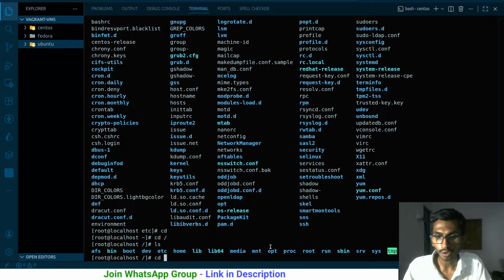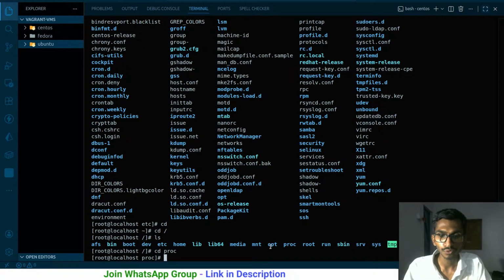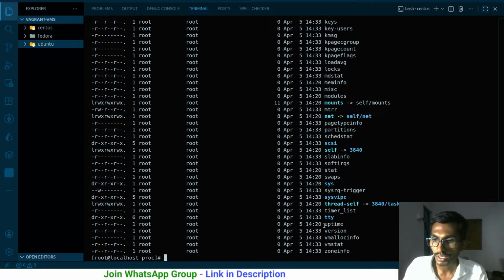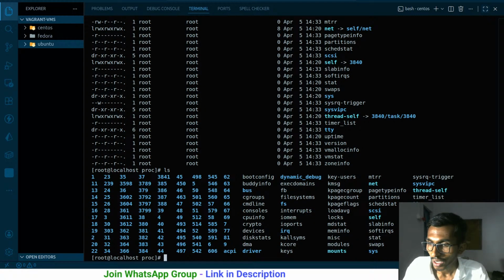If I go to proc, now what is the full form, which I am not aware of, but these are the things that I have inside this. If you actually have a look over here, ls -l, so here I have uptime. The previous one was better. So here I have zoneinfo and uptime. Uptime gives me the info of the machine, that is, since when has the machine been up.